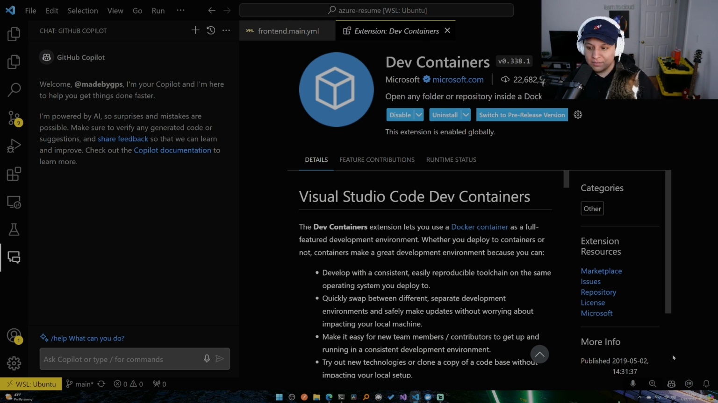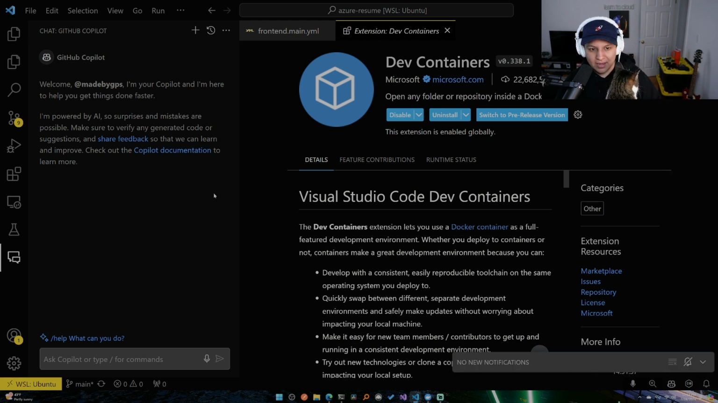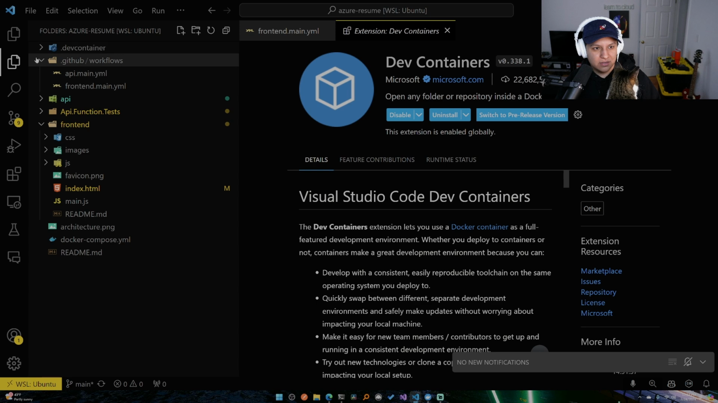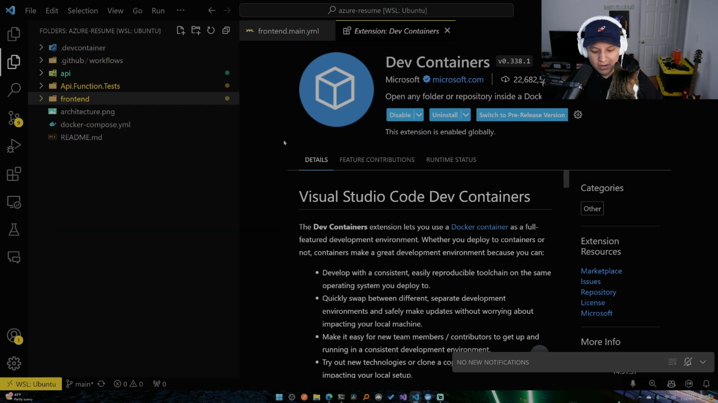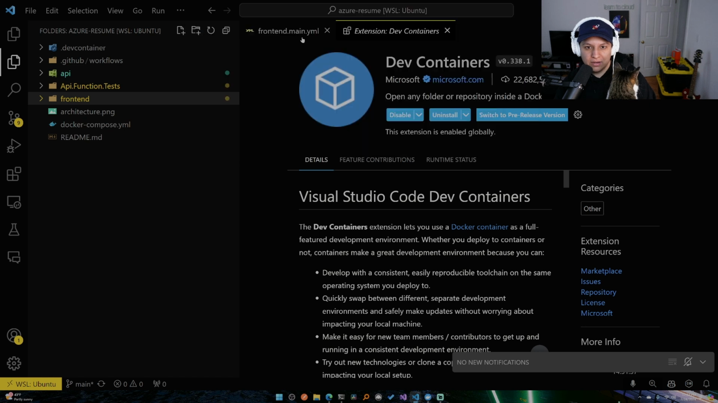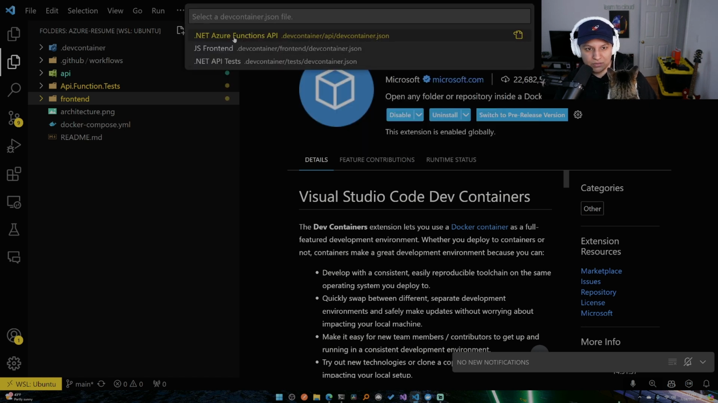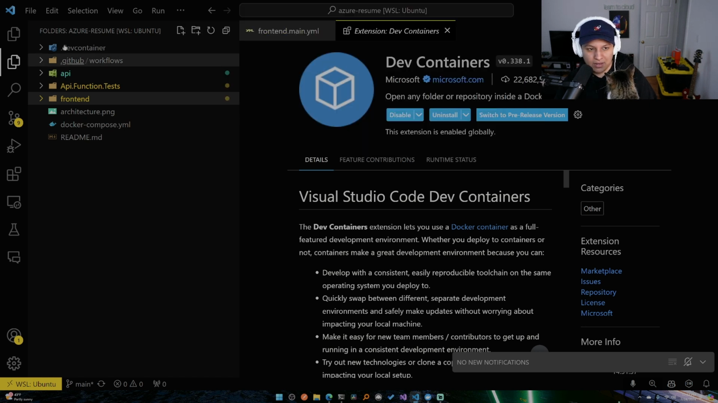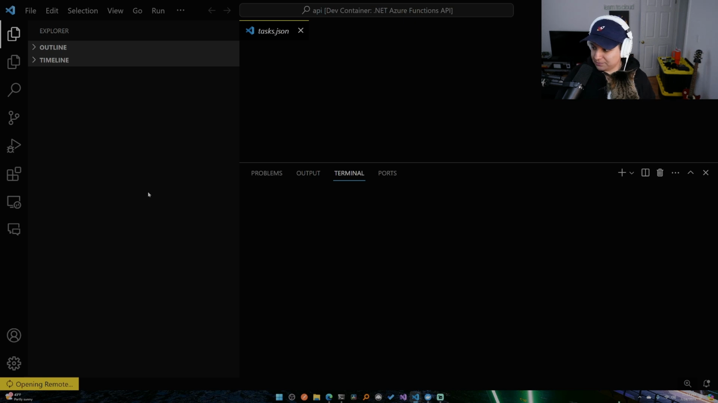Then what I do end up doing is, this project, do Control Shift P, reopen in container, and then I select the container I want. We'll just do the .NET one. And then you'll see how this is going to change for a second.